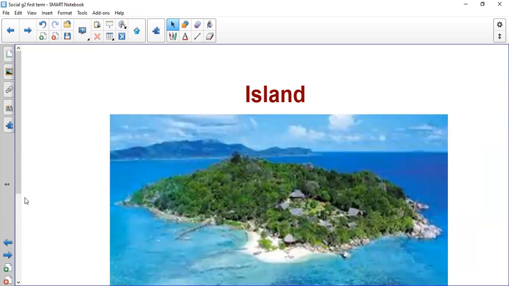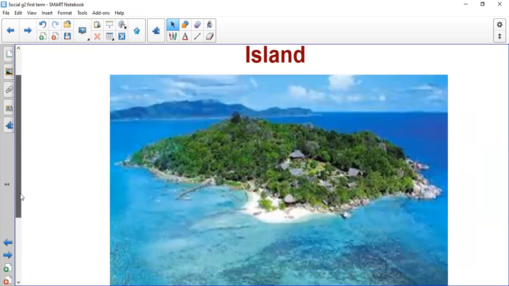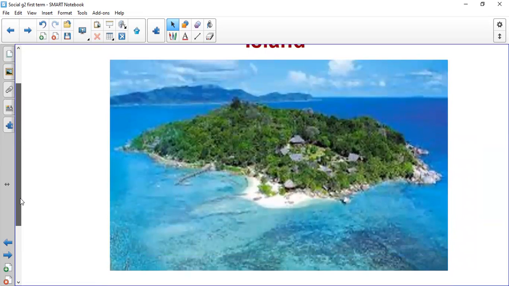So we spoke about the different landforms on land. Let's see what we have on water. Island. This is the island. When you find a piece of land like this island. If you went to Sharm el-Sheikh, you will find, as I visited once before, Tiran Island.